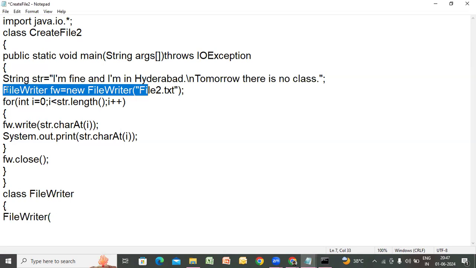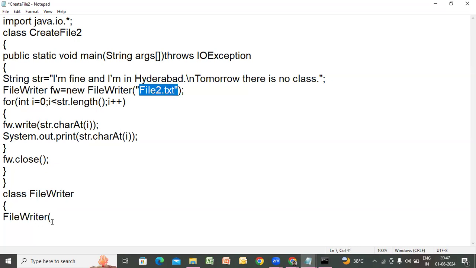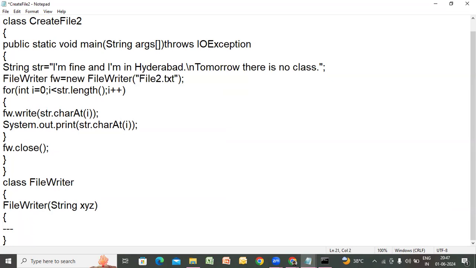So whenever I create an object for a predefined class, that constructor is invoked. You can assume this sort of code, but we don't write it. It is already written. Our job is just to create the object and pass this file, which is a string. The code may be something like XYZ, which takes this file, and that file will be created. If the file is not there, it will be created. We don't know that code. If the file already exists, it will be overwritten with these contents. Got it?